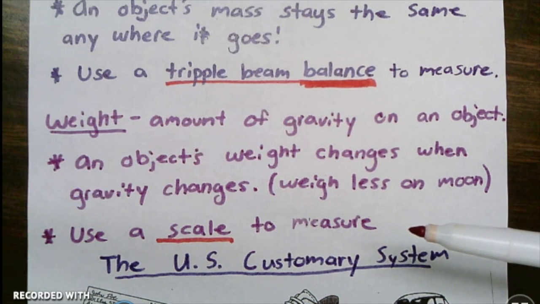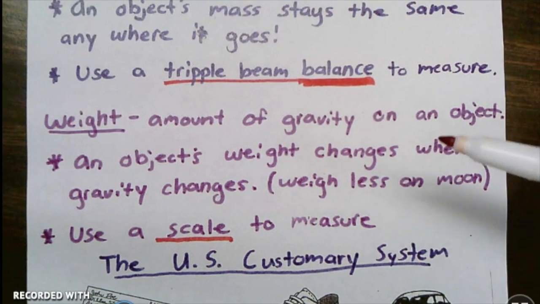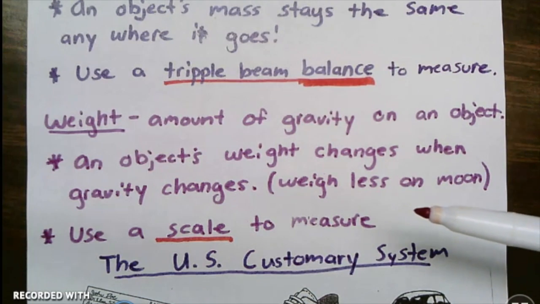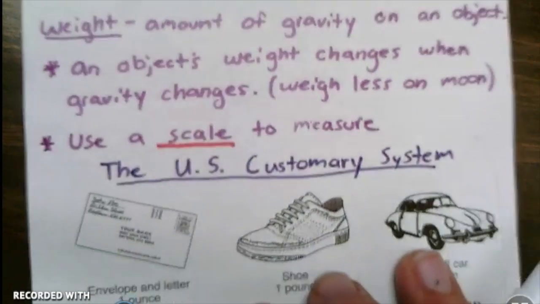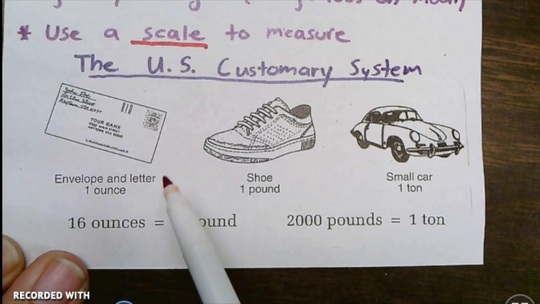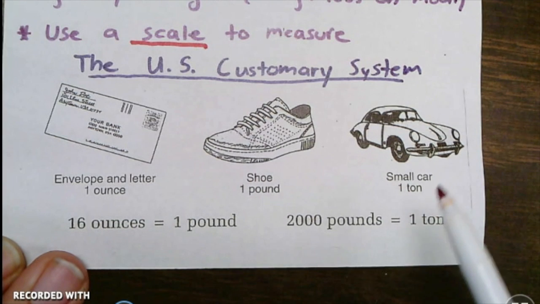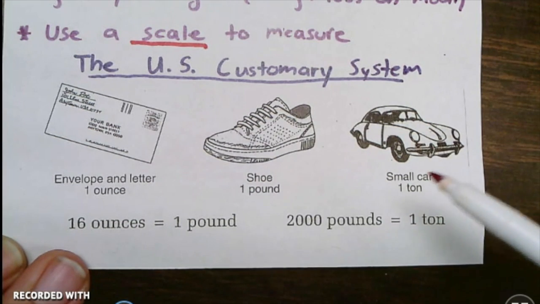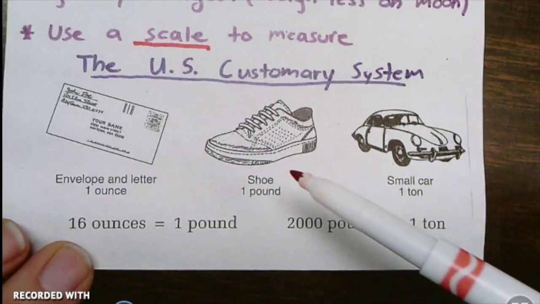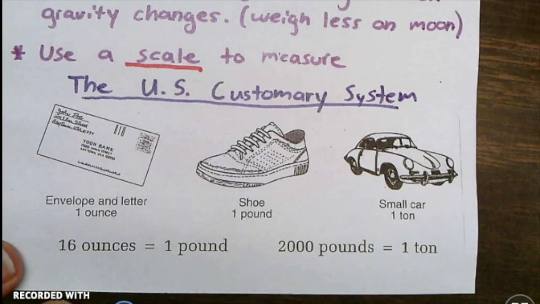In outer space, if you weren't attached to anything that had any gravity, if you were in a place with no gravity, then the scale would say that I weigh 0 pounds because there's no gravity pulling down on that matter or my mass. All right, so here we have the US customary system. So this is talking about weight. An envelope and a letter would be about 1 ounce. A shoe is about a pound, and a small car is about a ton. So notice that the pound is more similar to a kilogram, 16 ounces in 1 pound, and 2,000 pounds in 1 ton.